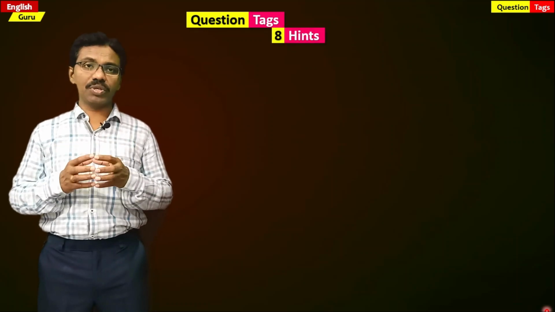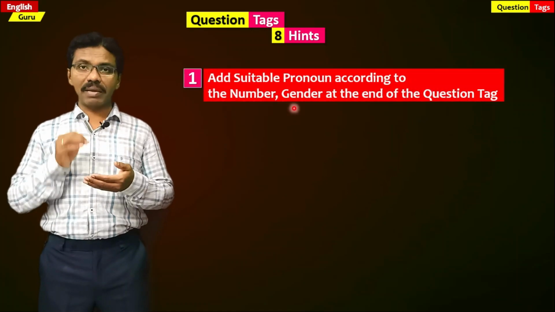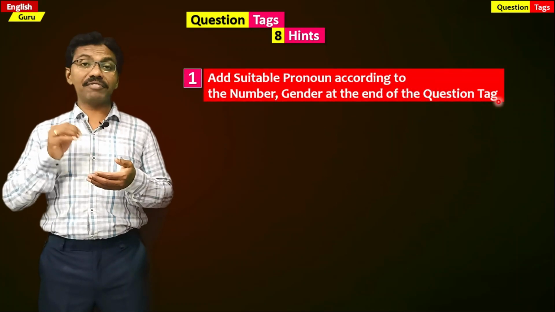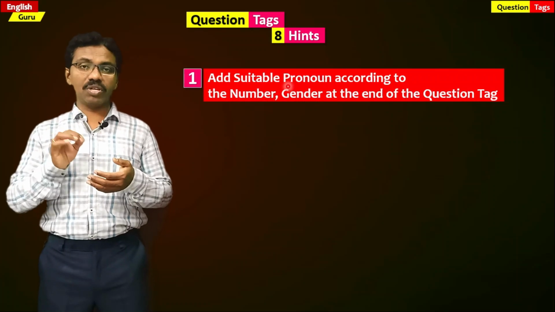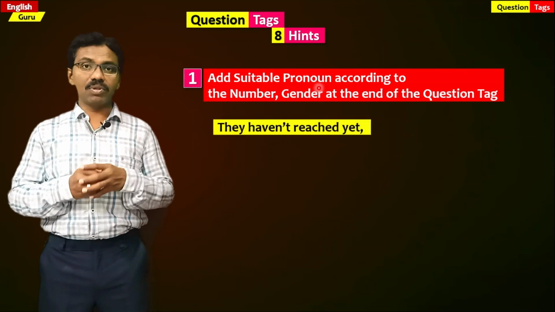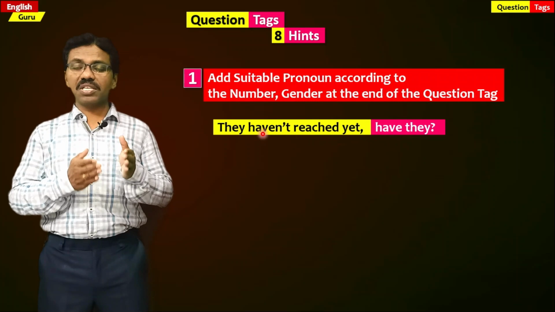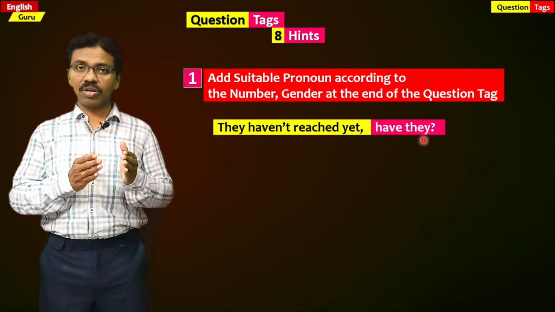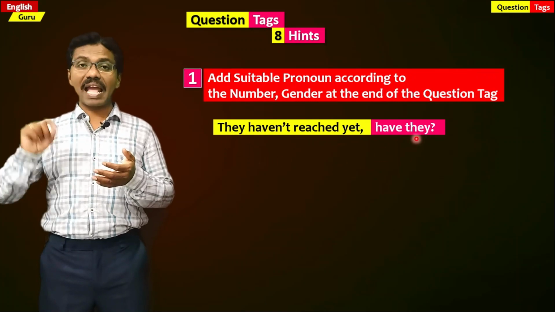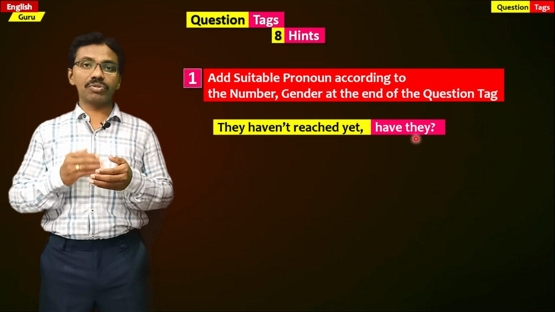There are 8 of them. Let us see them in detail. The first one is we should add a suitable pronoun according to the number and gender at the end of a question tag. So adding a pronoun is very essential at the end of a question tag. Example, they haven't reached yet. Have they? Since the subject is they, we have taken this pronoun at the end of the question tag. So they is a pronoun which is added according to the number.